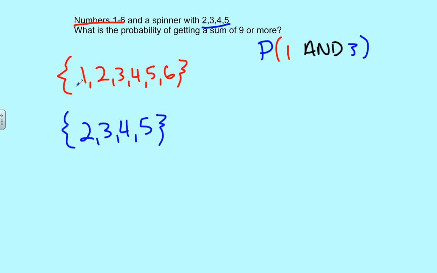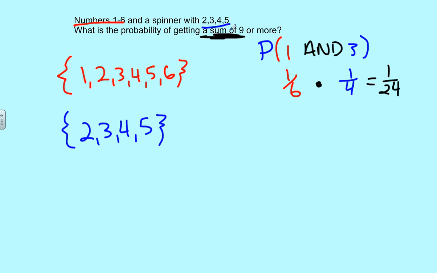So you say, oh, there's only 1 1 here, so that's 1/6, and there's only 1 3 down here, so that's 1/4, and we just multiply those together and get 1 over 24. Right? And that's simple. But this is a little more advanced because it's saying a sum of 9 or more. Right?